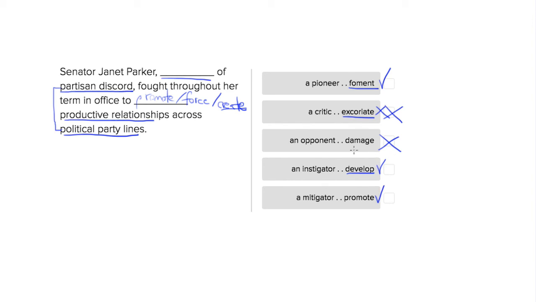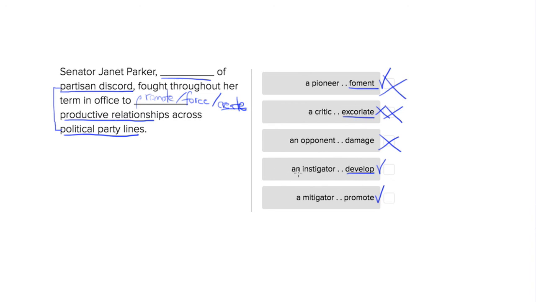So let's look at our first blank. So this first blank is going to support the second blank. And we know that she's creating these productive relationships. So let's look at these words. So choice 1, a pioneer. That's okay. She's a pioneer. She's fighting for partisan discord, but it just sounds a little bit awkward. Like, you wouldn't really say that she's a pioneer of this discord. You want to say that she is going against it. Pioneer could make it sound like she's ushering in this discord. So that's not going to be great.